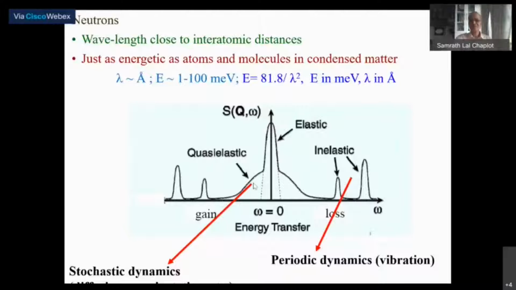But all the same, there is a broad spectrum centered around the zero energy transfer, and that is what we call the quasi-elastic neutron scattering, coming from a variety of stochastic dynamics. And then, of course, we have all the inelastic scattering features, which can occur including even overlapping with the quasi-elastic part, or outside.